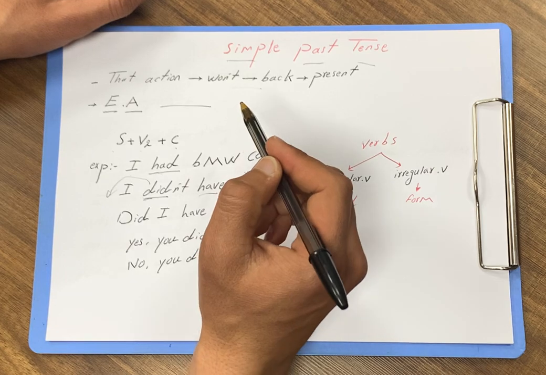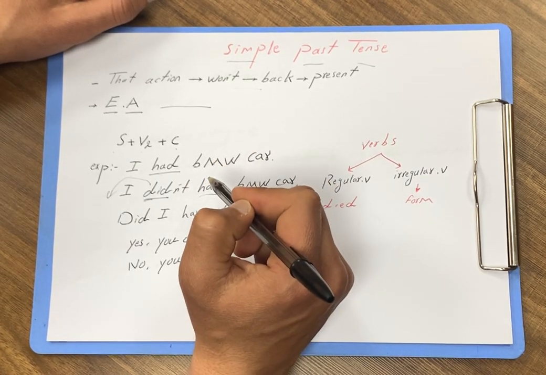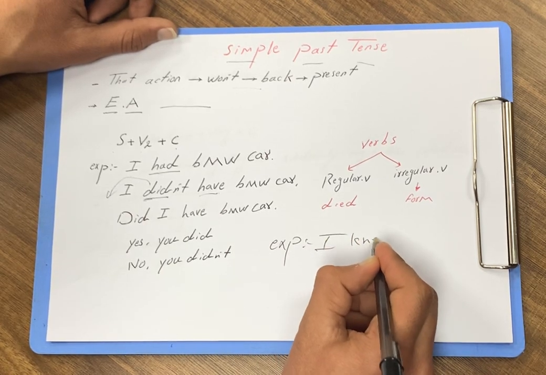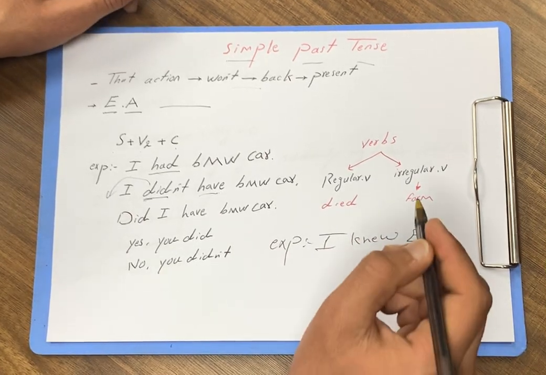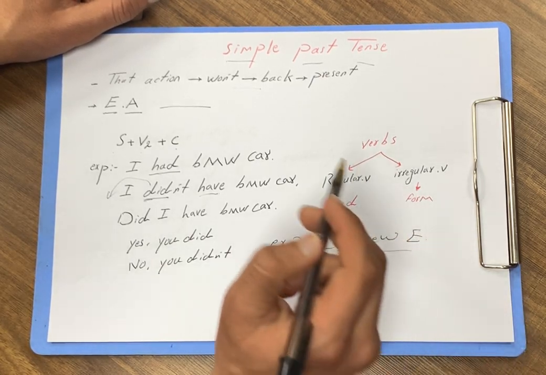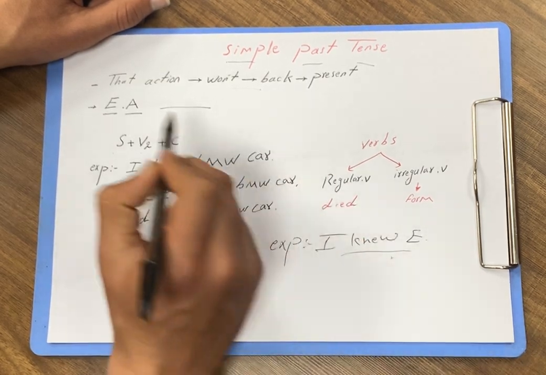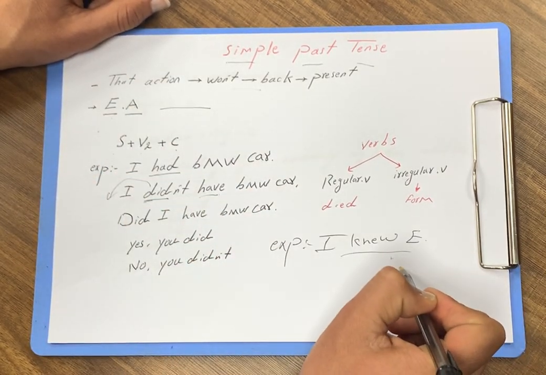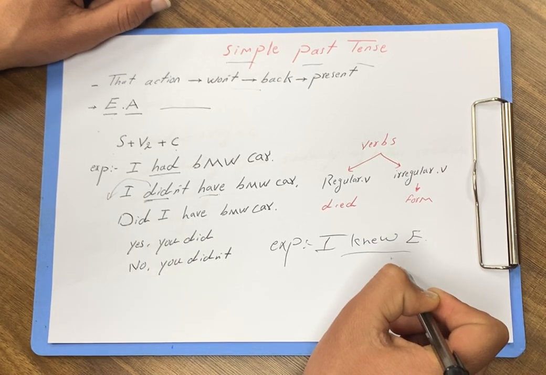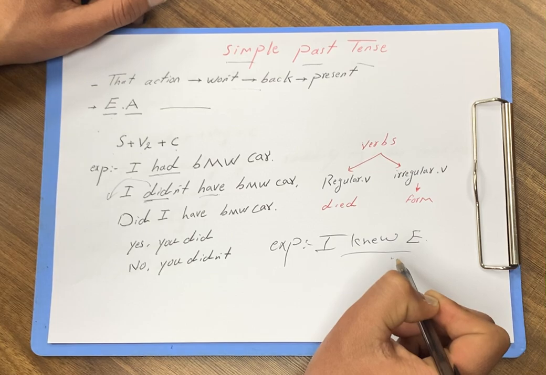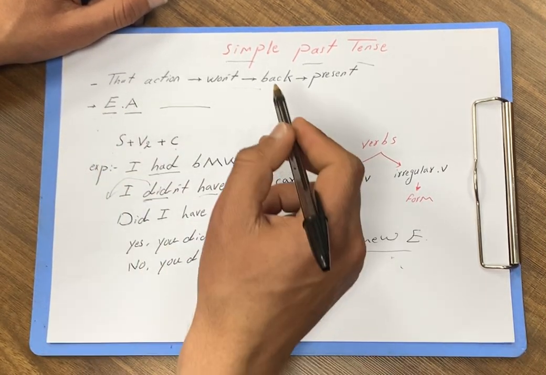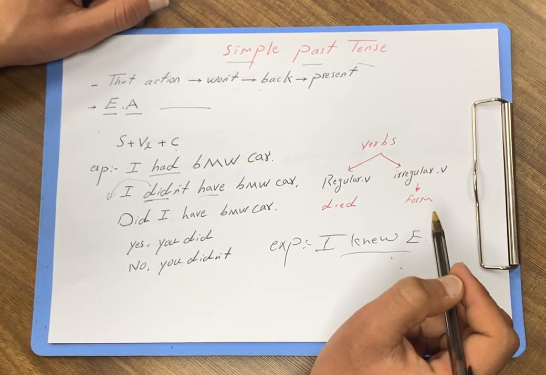And for the second usage of simple past, if I say I knew the English language, I can tell you an example: I knew English. It means in the past I knew the English language, but now I don't know English. It means my action happened in the past, but even the effect of that action won't come back to the present time. It means I don't know even a word or a sentence of English. That's why I can say that even the effect of an action won't come back to present time in simple past tense.